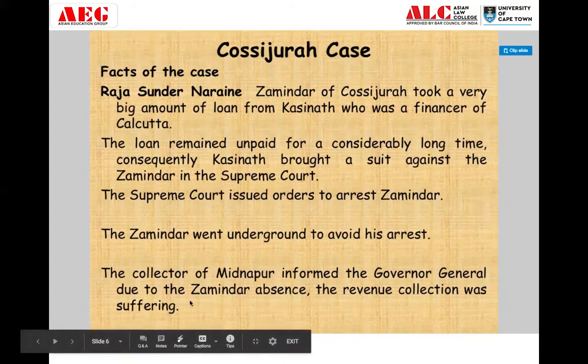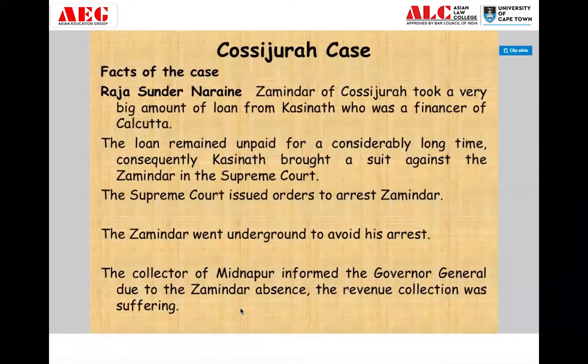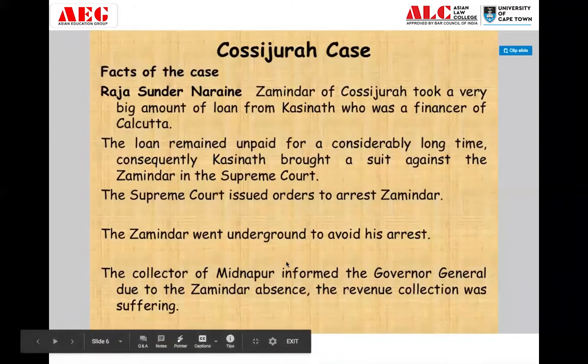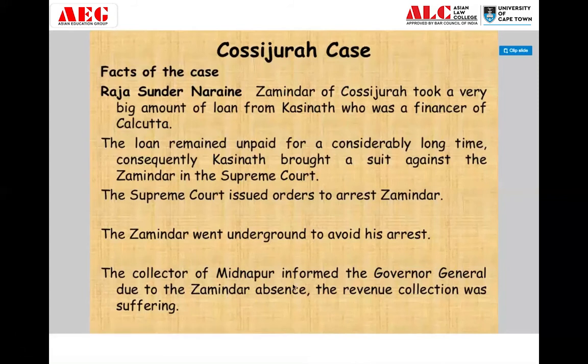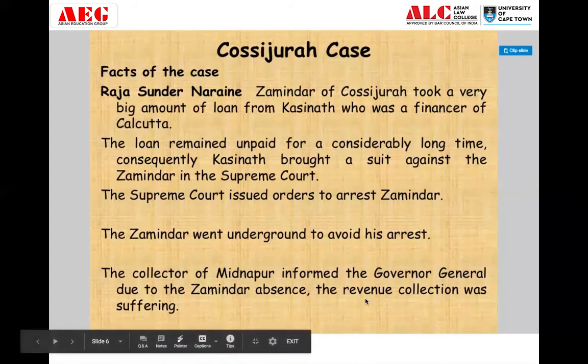was suffering. Now, the collector of Midnapur said, because he is a Zamindar, the work of the Zamindar is obviously to collect the revenue. He informed the Governor General, that means the council, that because of the Zamindar's absence, the revenue collection is suffering, and therefore the Governor General and his council came into the picture. They were informed that the Zamindar is underground, he is not there, and revenue collection is suffering, and obviously the company does not want the revenue collection to suffer.